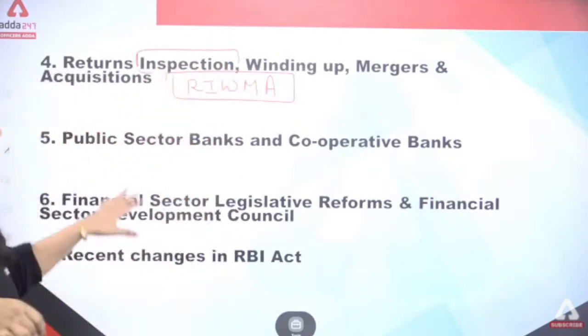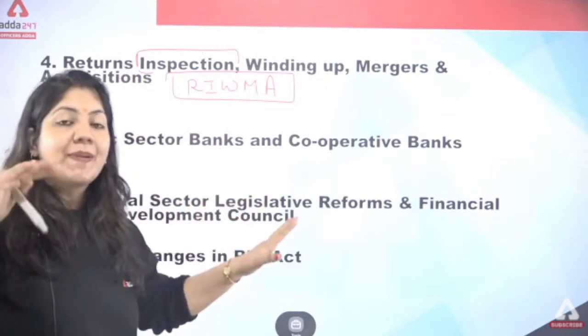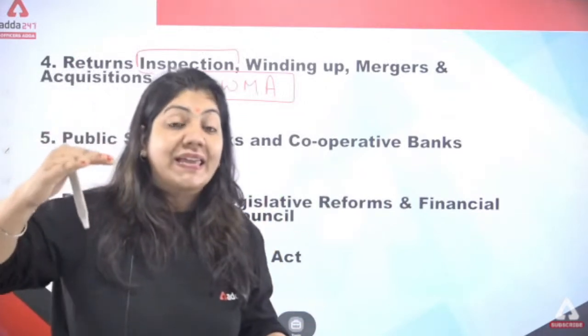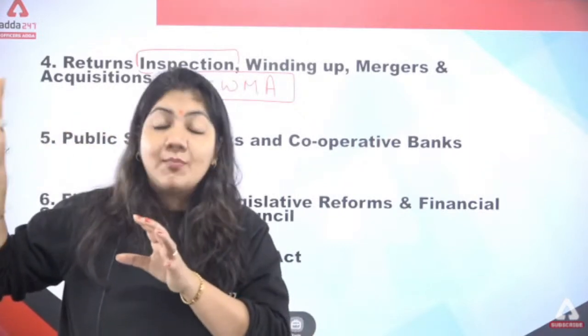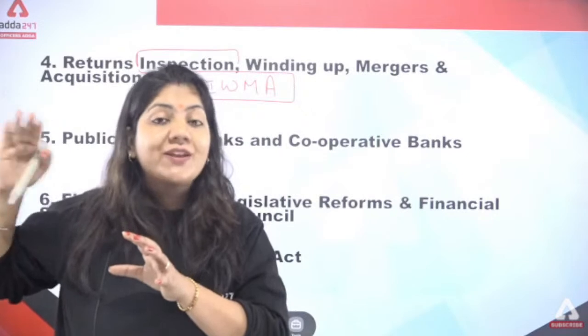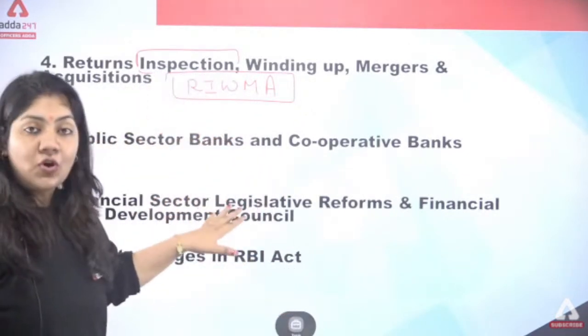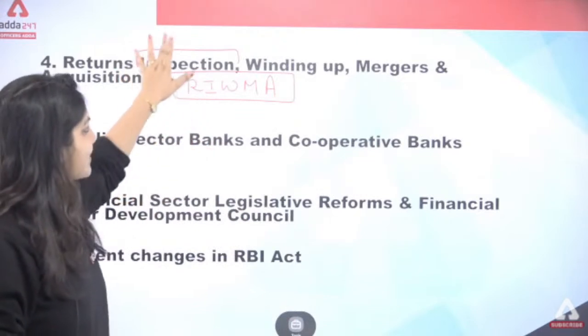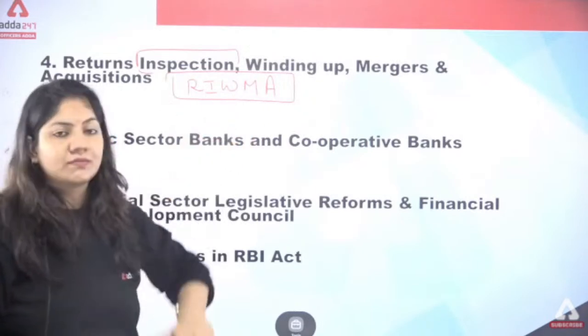It's your choice, because in this fourth topic we have to learn, because see, bank is a banking company. As you know, in the banking company, in the Company Act, there are certain rules and regulations that the bank has to follow. So either you learn this one word inspection, or write down this one.